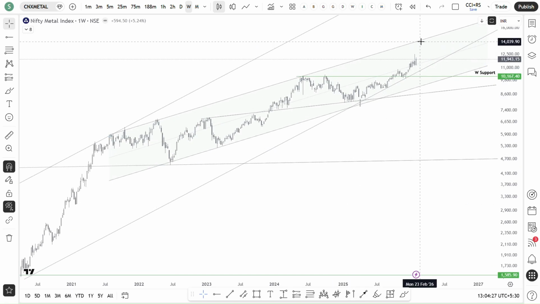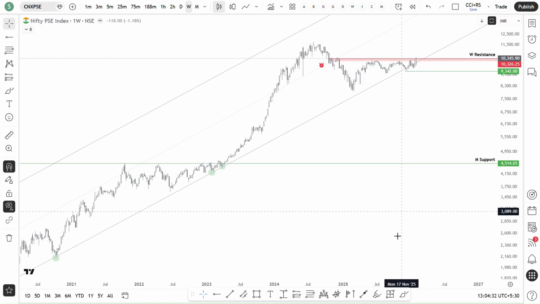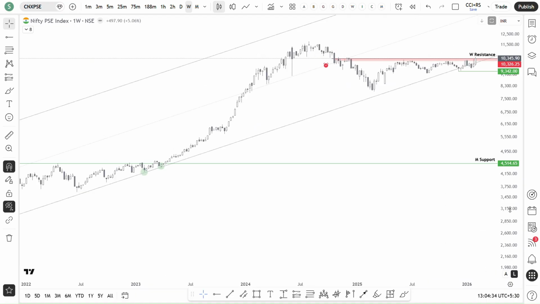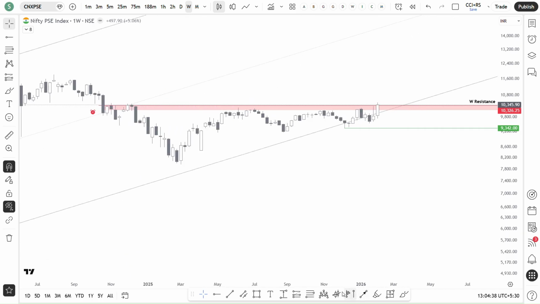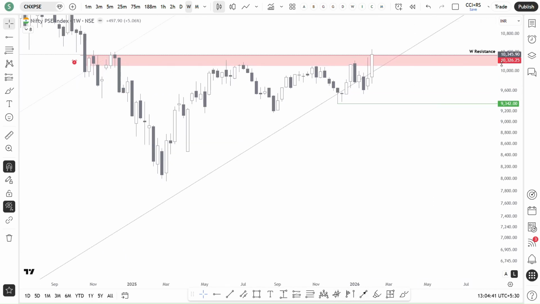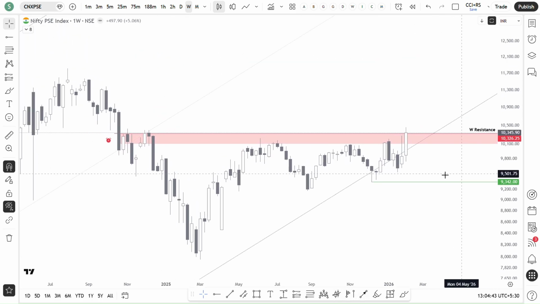Metal has some room to reach the channel resistance. And I think the one index which is the winner is the PSE. PSE is the one which I think broke the previous resistance or the supply zone. Yeah, it looks good actually.